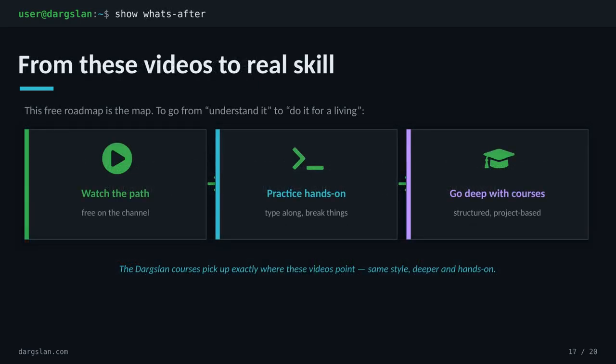So once you've climbed that staircase, how do you turn understanding into a real skill you can get paid for? 3 moves. Watch the path here on the channel. It's free and it gives you the map. Then practice hands-on. Type the commands, break things, fix them. And when you're ready to go deeper, the Dargslan courses pick up exactly where these videos point. Same style, just structured, project-based, and a lot more time at the keyboard.